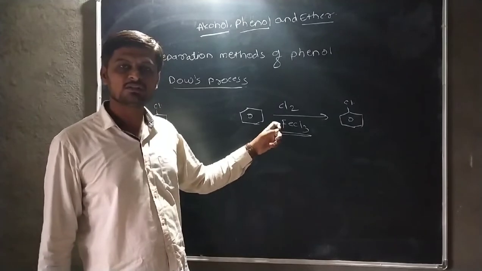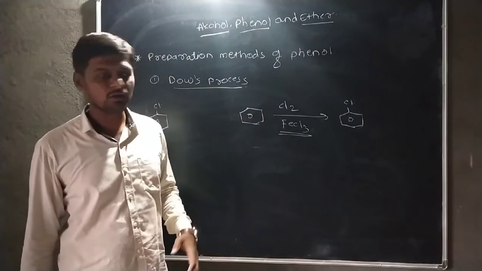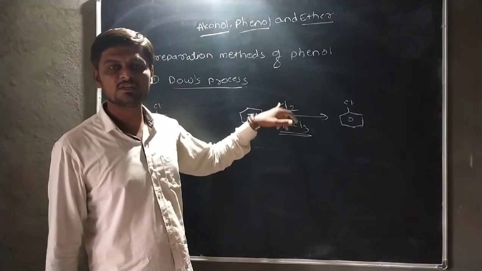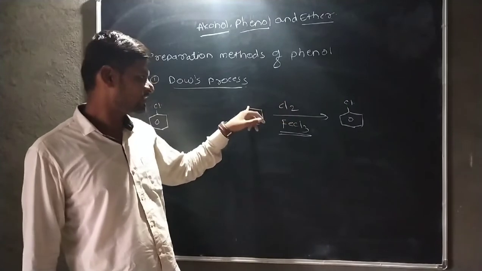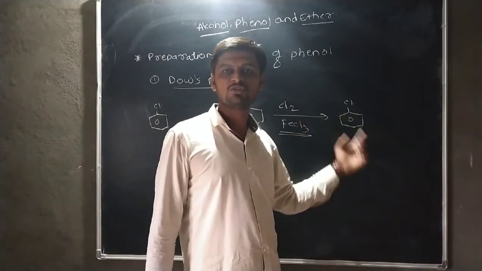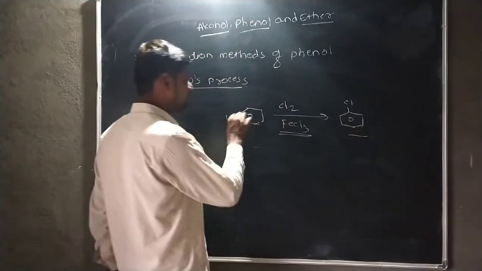This catalyst, FeCl3, is known as an electrophile generator. Okay, this FeCl3 generates the electrophile, that means it generates the Cl plus, and this Cl plus is attached to the benzene ring. After attachment, there is a formation of chlorobenzene. This is a preparation method of chlorobenzene from benzene.